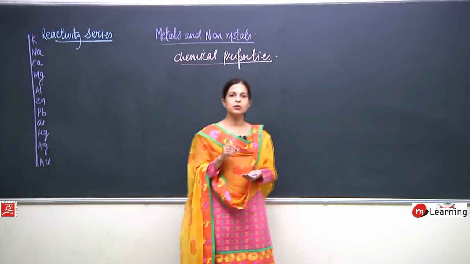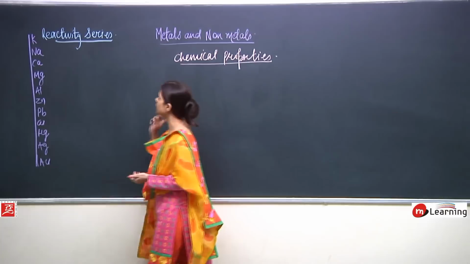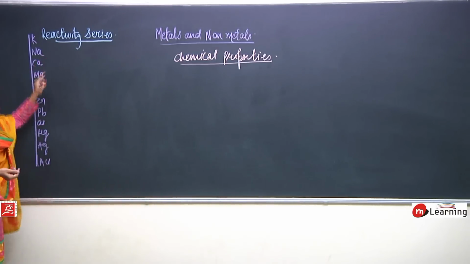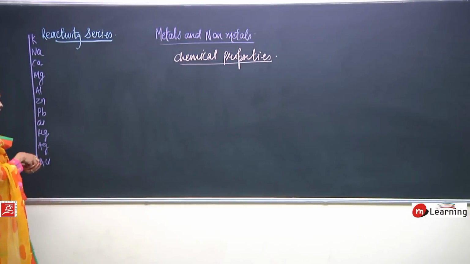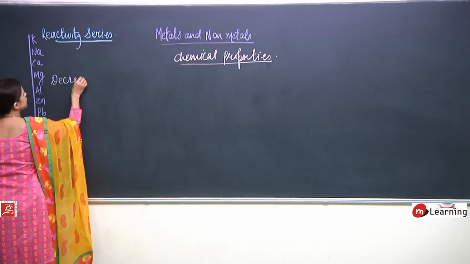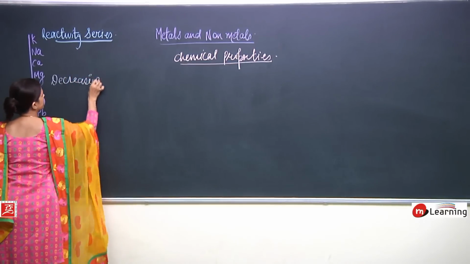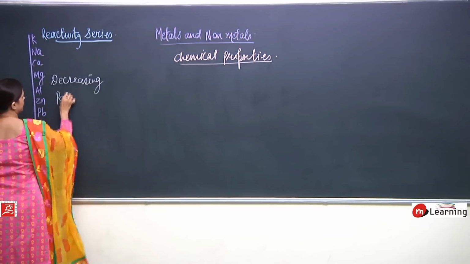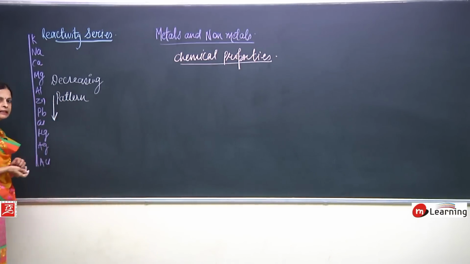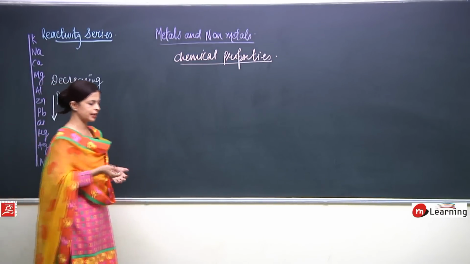So at present we are going to study the chemical properties. First of all, I have drawn the reactivity series. Here the metals are arranged in decreasing order of reactivity, like potassium and sodium most reactive, and gold the least reactive.